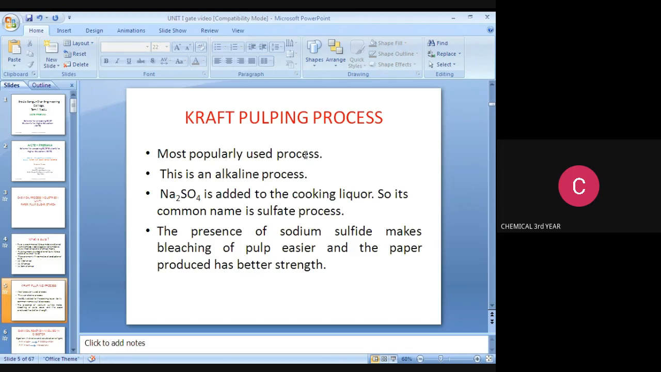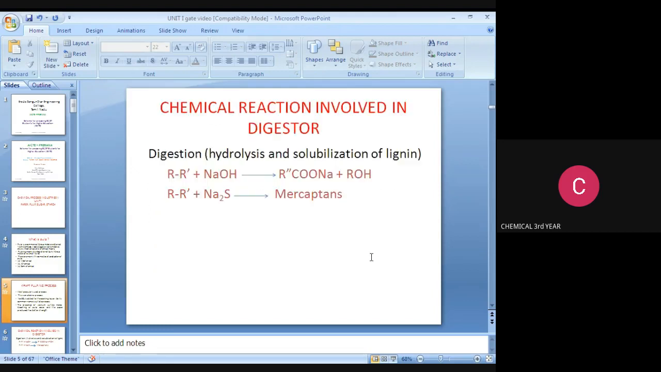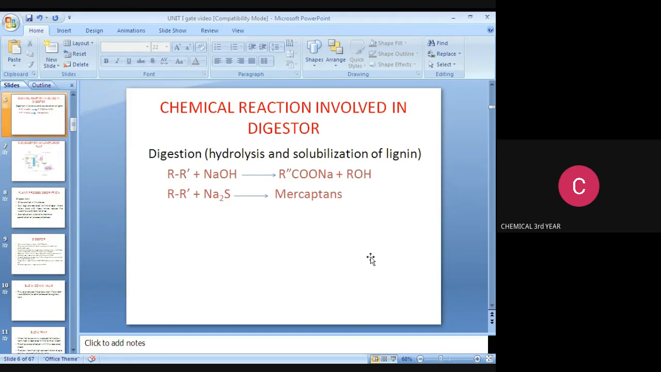The first method is the kraft pulping process. It is the most popularly used process. This is an alkaline process, where Na2SO4 is added to the cooking liquor, so its common name is the sulfate process. Note it down: the presence of sodium sulfate makes bleaching of pulp easier and the paper produced has better strength.